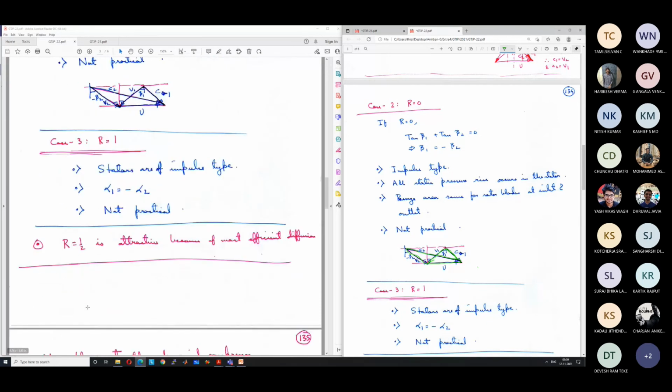So ultimately, we can state that R equal to half is the most attractive design because of the most efficient diffusion, because you are dividing the diffusion appropriately between both the rotors and stators. We will continue this discussion in the next class.